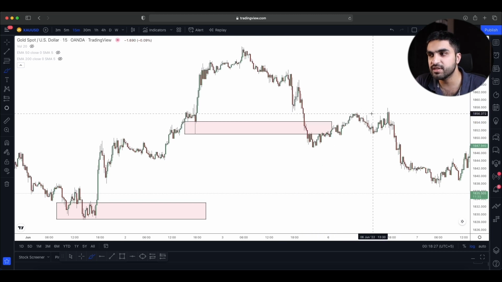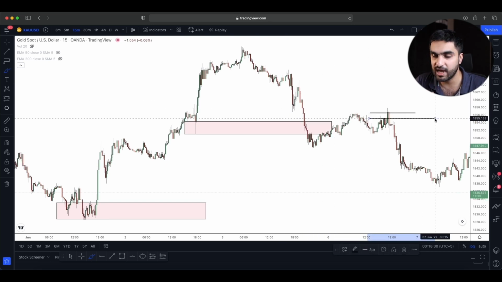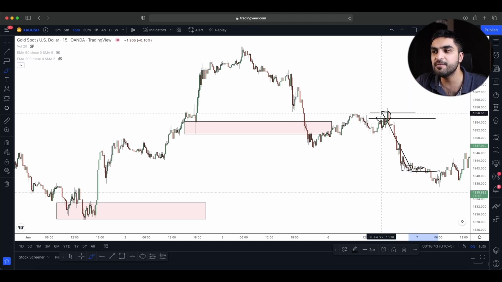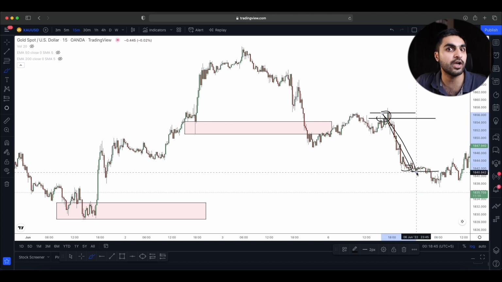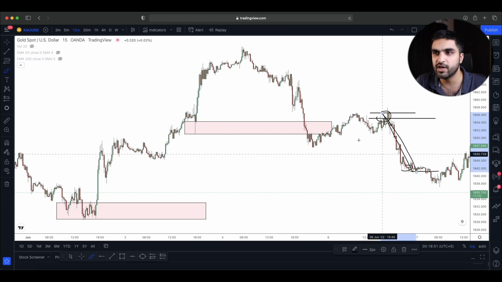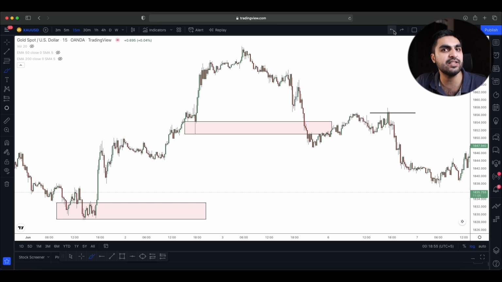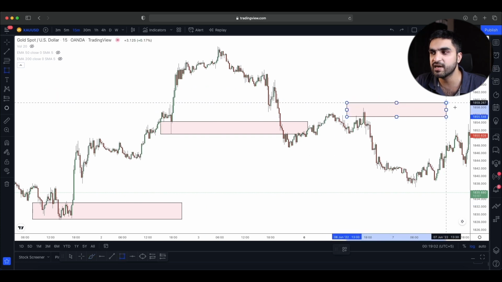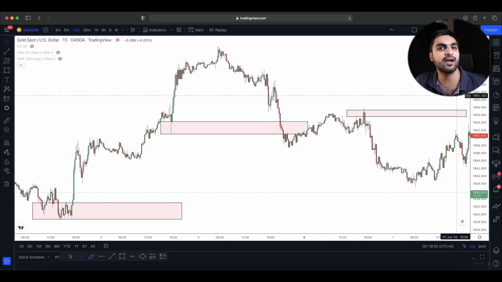Now would you consider this level as our key supply level? The answer to that question is absolutely yes, because market did make a strong movement from here to here before it started to get slow afterwards. But we did make an initial movement to the downside with a lot of momentum. So we are going to consider this level as our key supply level, and we will wait until the market comes towards that level, starts getting rejected from that level, and we see any opportunity. So we are going to mark it, and we will wait until the market comes towards that level with a lot of rejection and with a lot of struggle.